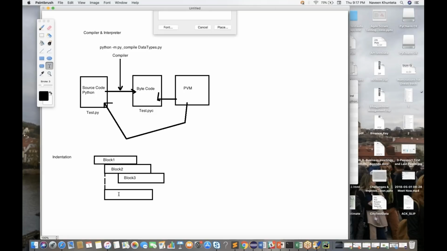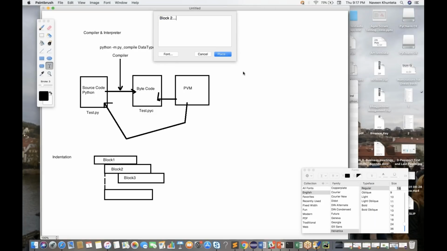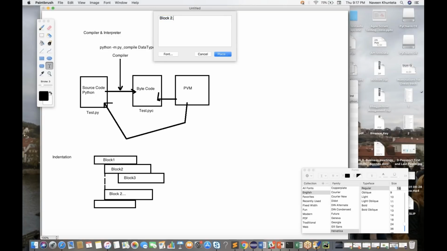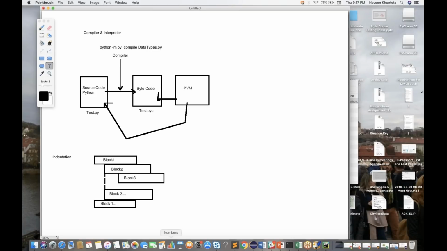I'll simply write, okay, block 2, or you want to write some more about block 2 like this. Same thing, if you want to continue with block 1, or you want to end block 1, you will have to write like this. This is an alignment, and this is my block 1, block 1 ended over here. So guys, indentation is very important in Python. Alignment of the code is called indentation. How will you align? We have multiple if else conditions and for loops, that we will talk about later. But how exactly it works, I'll show you that.